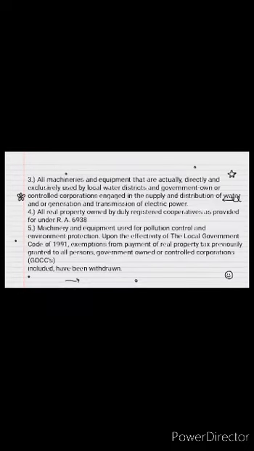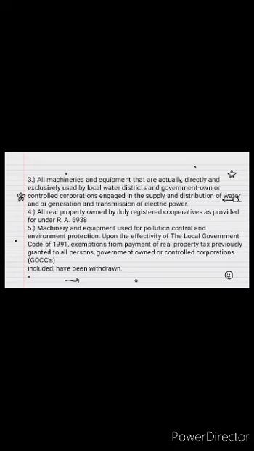Pangatlo ay yung all machineries and equipment that are actually, directly, and exclusively used by local water districts and government-owned and etc. Sa number 4 naman ay all real property owned by duly registered cooperatives as provided for under Republic Act 6938. And sa number 5, yung machinery and equipment used for pollution control and environment protection.